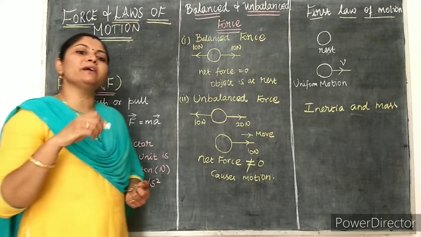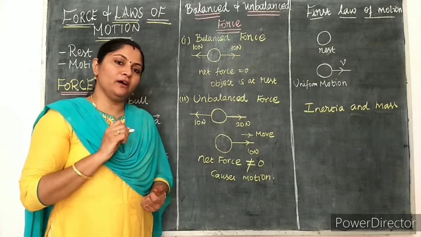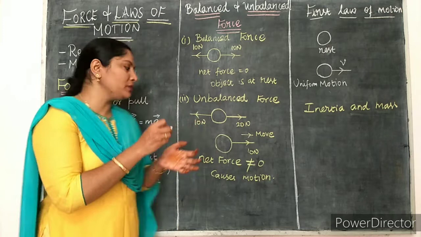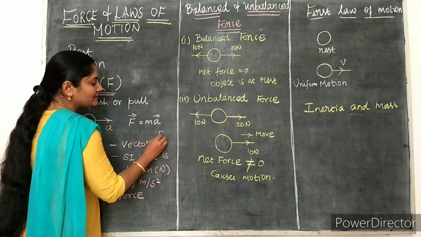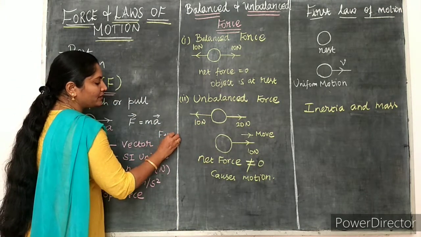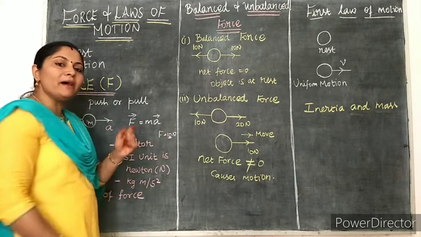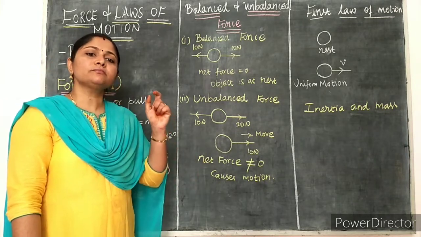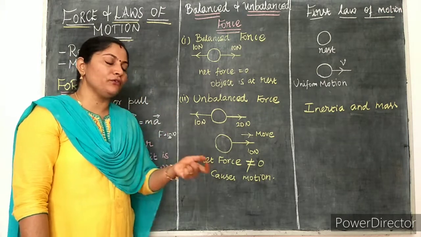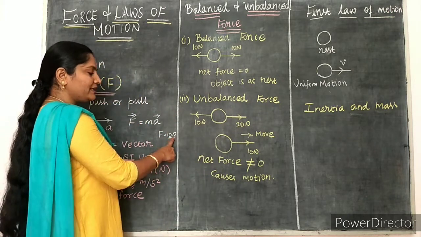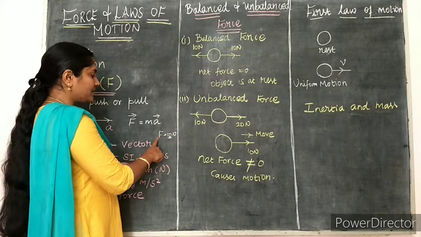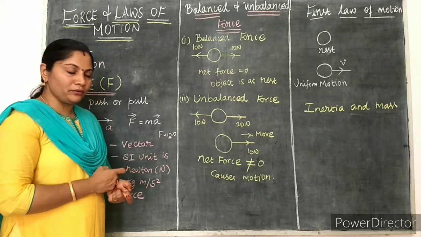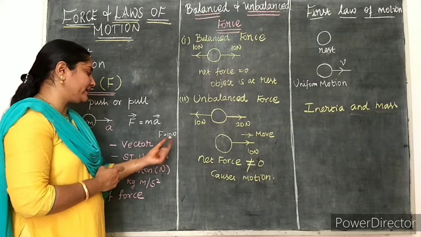It is denoted by the capital letter N. For example, if F is equal to 10 newton, here 10 is the magnitude of the force and newton is the SI unit of force. A certain value with its unit will be denoted like this.